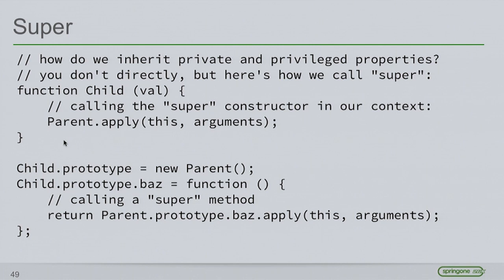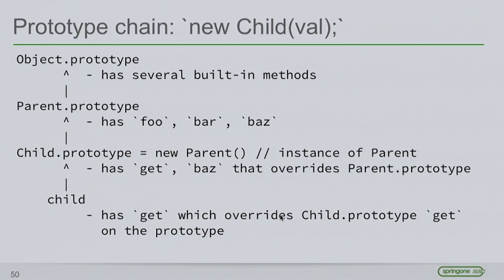Unfortunately, we can't inherit any of this private stuff or privileged stuff directly through prototype chaining. So what we do instead is we call the super, and the way that's done in JavaScript is to just take the parent constructor and apply it and pass the arguments. Or in a function, we can just call the parent prototype directly and use the apply syntax.